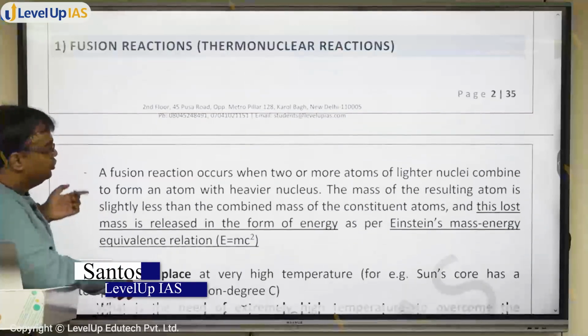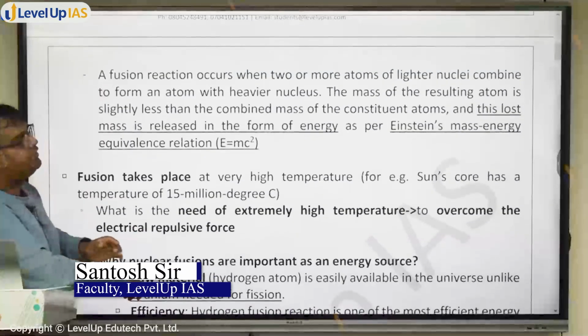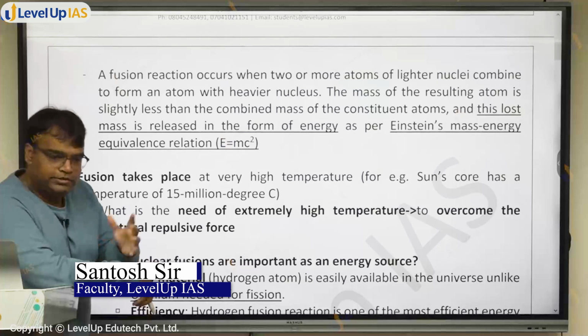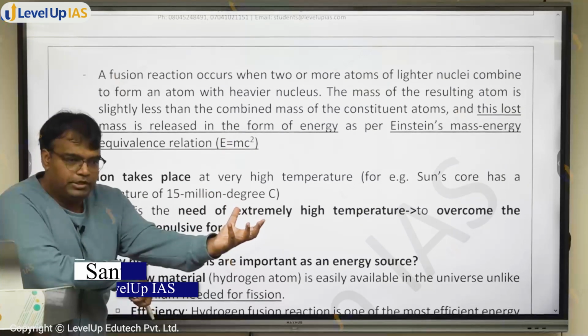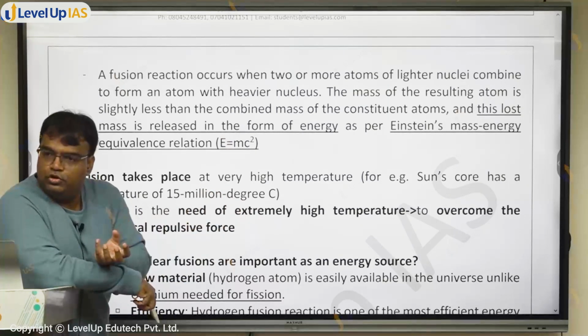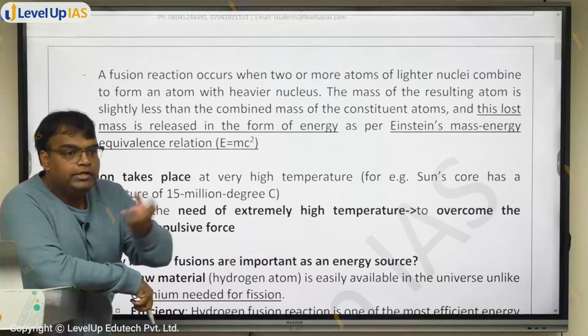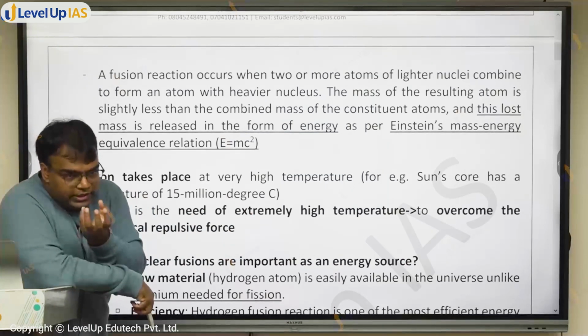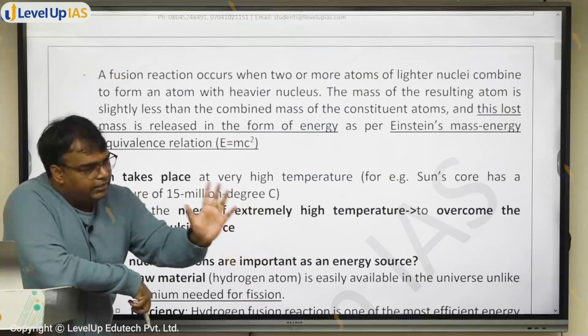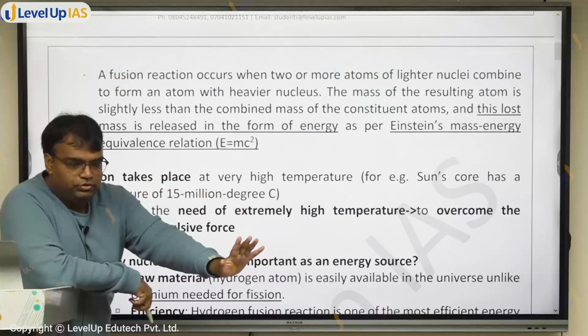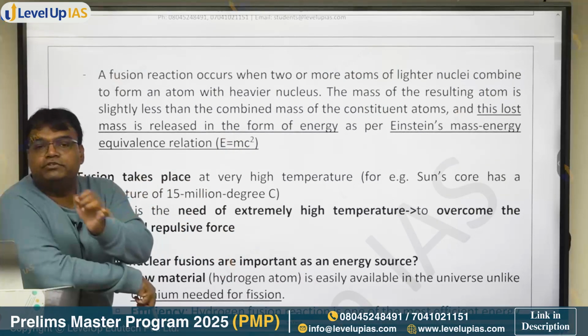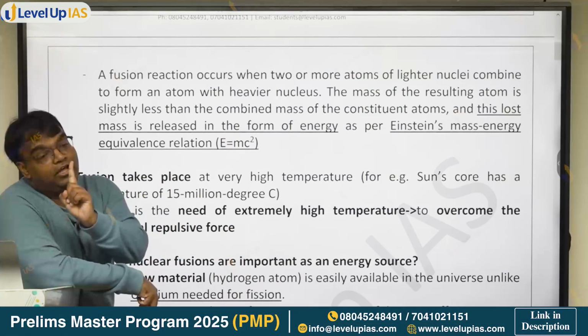Let's come to fusion. A fusion reaction occurs when two or more atoms fuse together to form a bigger atom, or when two or more smaller nuclei fuse together to form a bigger nucleus. In this process, what happens? The mass of this side is higher than the mass of this side. Some mass is lost. That mass gets converted into energy, and this is a common reaction which happens in our sun.